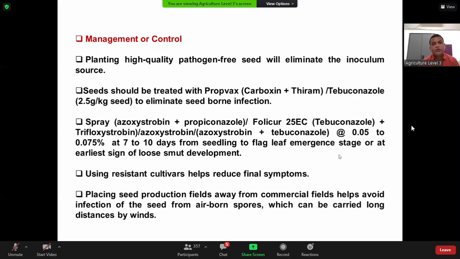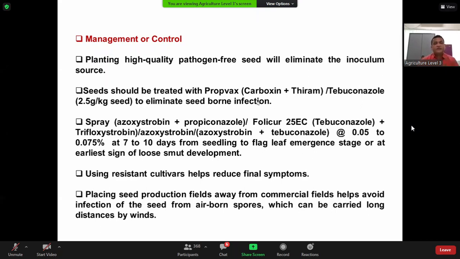The main motto to establish this center is to help the poor farmers assess the health status of their seed, what they are going to sow in the cropping season. So very important. So you need healthy seed. Seed should be treated. Why? As I told you earlier, that is a seed-borne pathogen. So you have to treat with a seed-treating fungicide.